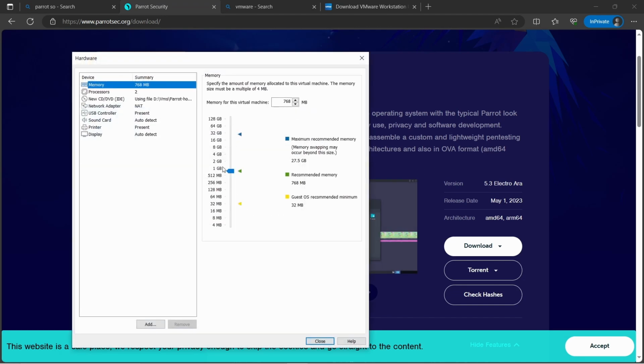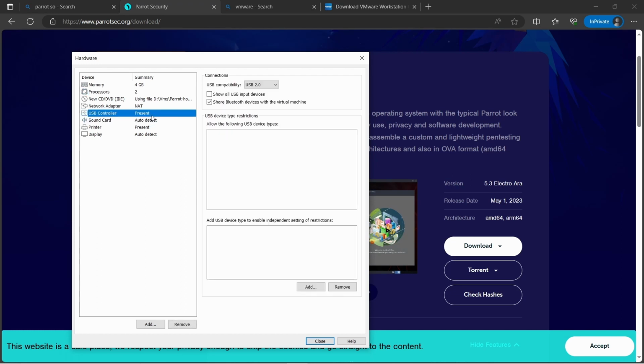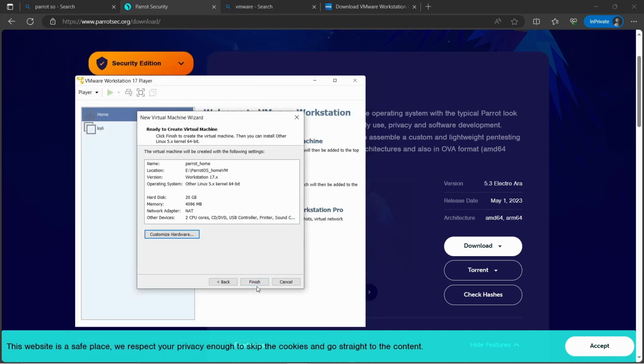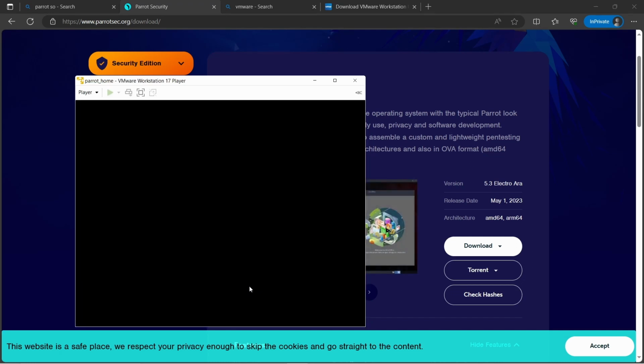Customize our hardware. It requires a minimum of 4 GB of RAM to run. Let's give it 4 GB. Then 2 processors, okay. Sound card is present, select this one and select 3.1. Click on close, then finish. Here you can see our Parrot OS has been created.